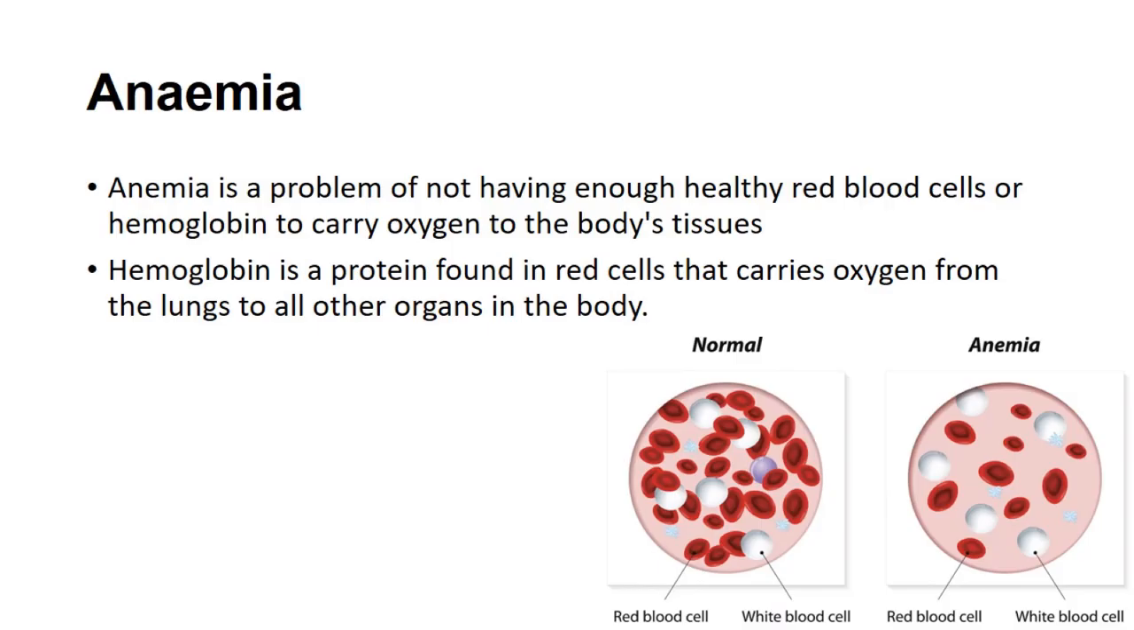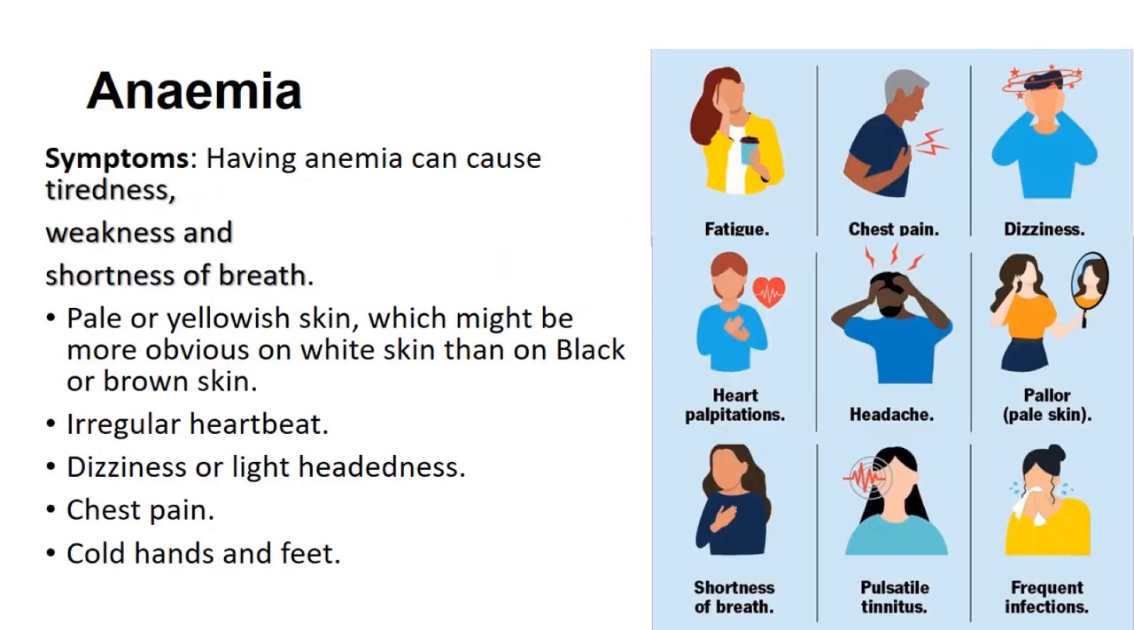As in the picture, you can see an anemic person and how the red blood cells and white blood cells look, and you can see a normal individual with red blood cells and white blood cells as well. The symptoms of anemia are tiredness, weakness, shortness of breath, pale yellow skin, irregular heartbeats, dizziness, lightheadedness, chest pain, and very cold hands and feet. There are other symptoms as well, so you can have a look over them.